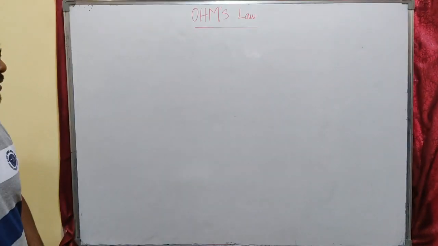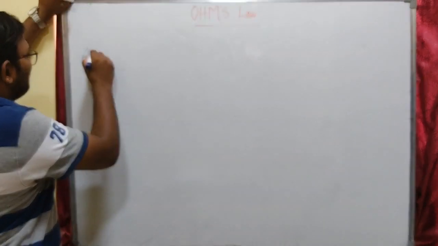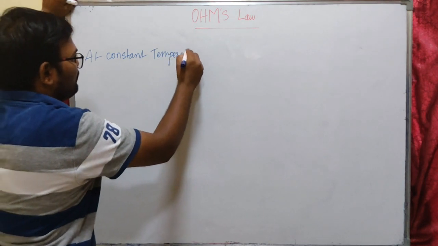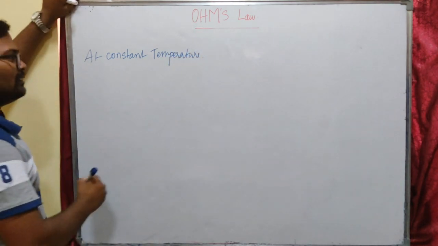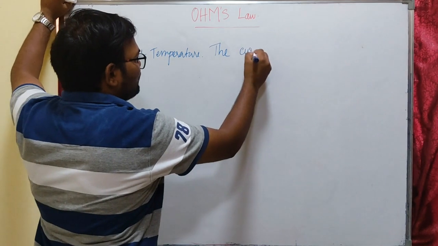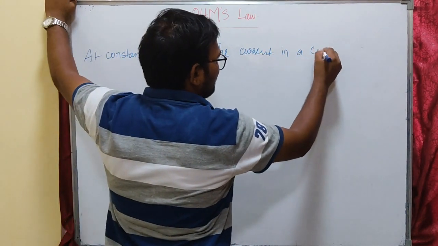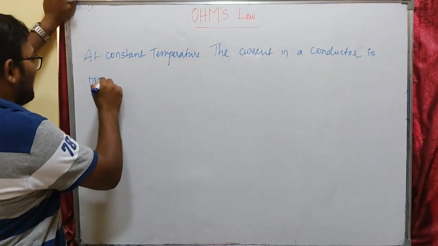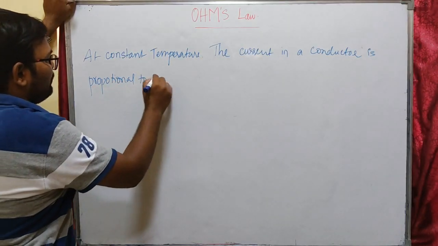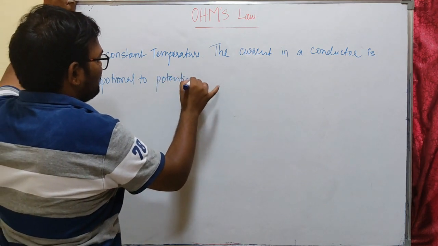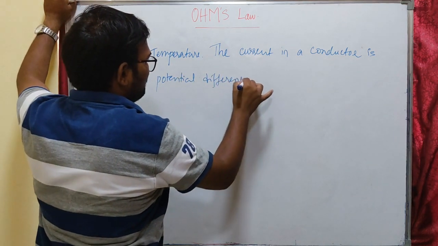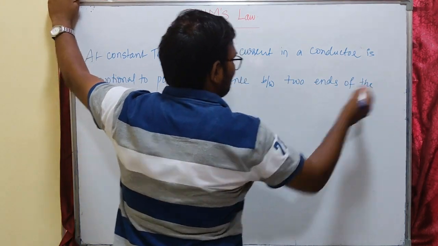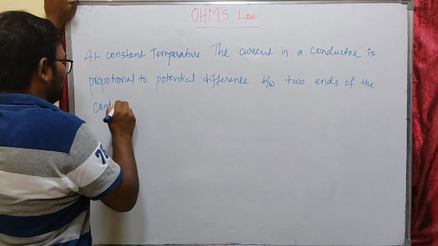So Ohm's law is saying that at constant temperature, the current in a conductor is proportional to the potential difference between two ends of the conductor, isn't it?